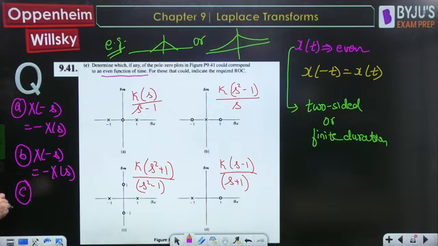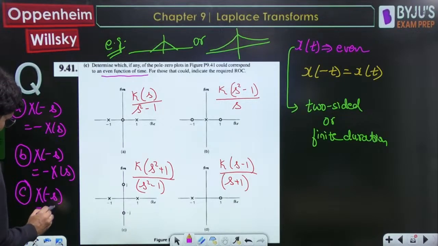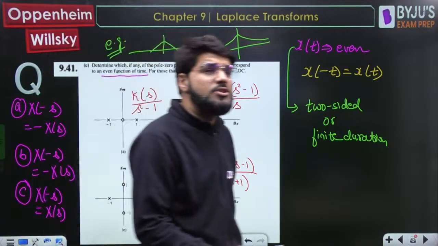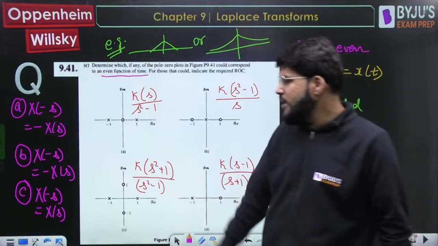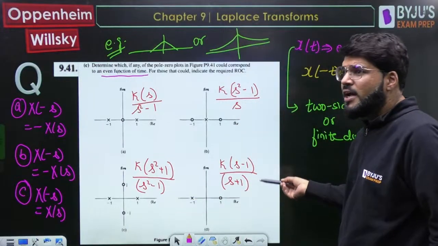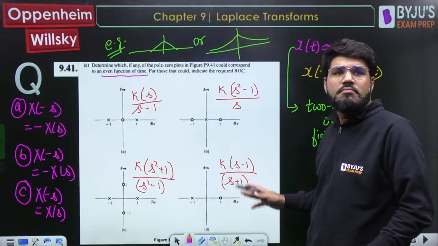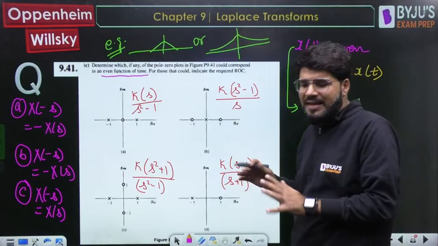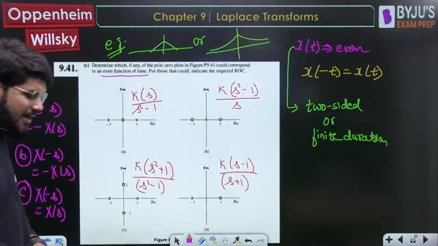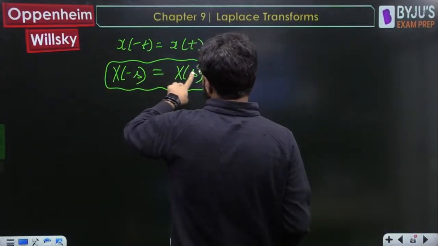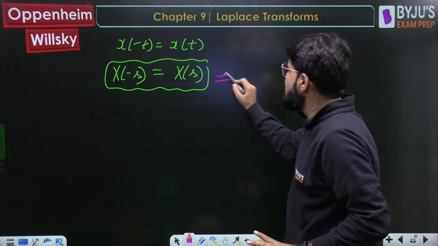Okay, option number C. If you replace s by minus s in option number C, x of minus s will be xs, because at both the places minus s square will become s square. There is no effect in the function. So option number C is going to satisfy. And in D, nothing will be satisfied. If you replace s by minus s, it's going to be some random function, neither even nor odd. So the property that I told you in the next slide, x of minus s is equal to xs, that is only satisfied by figure C.